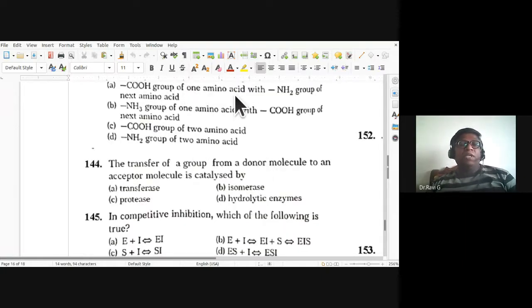See, COOH group of one amino acid with NH2 group of the next amino acid. So that is how they are going to take place. So A is the correct answer, to form the peptide bond.